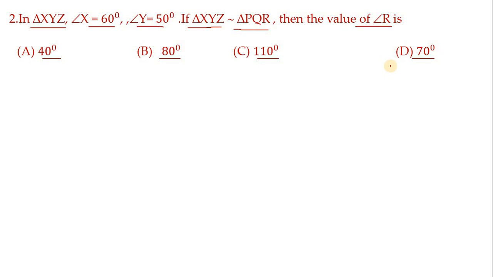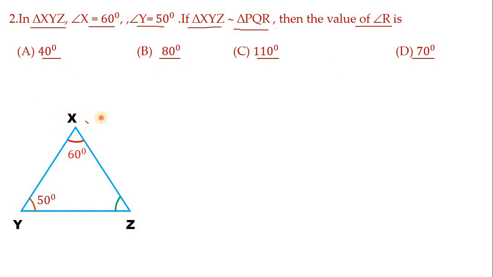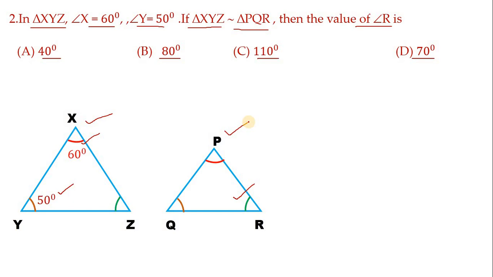Children, to make you understand this one, first let me draw the two similar triangles. First I have taken triangle XYZ. In that, angle X is 60 degree, angle Y is 50 degree. Let me take another triangle PQR. In this triangle, we need to find the value of angle R. But in second triangle, we don't know the measurement of other two angles, namely this P and Q. Hence, finding R is highly impossible.